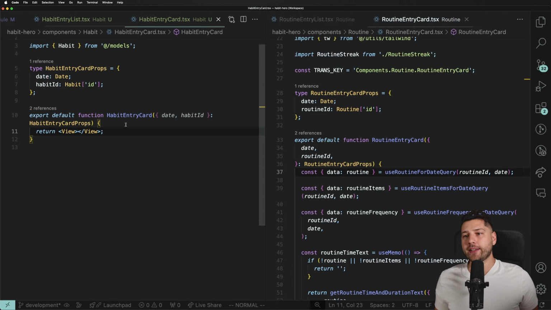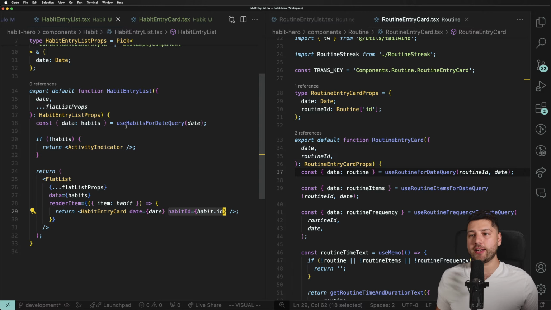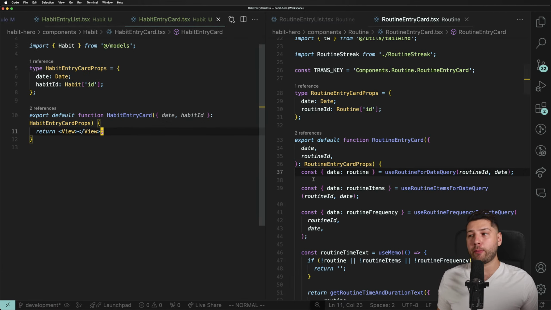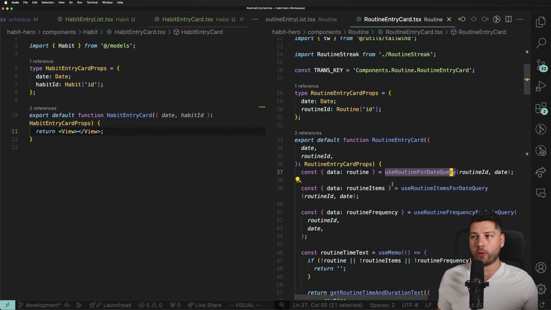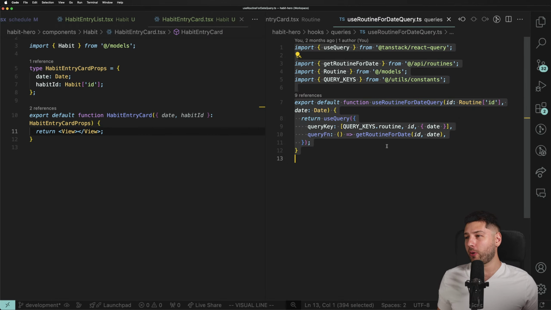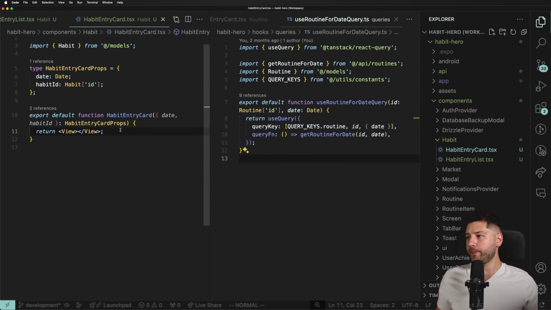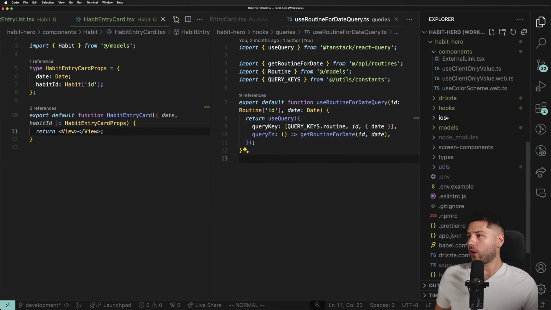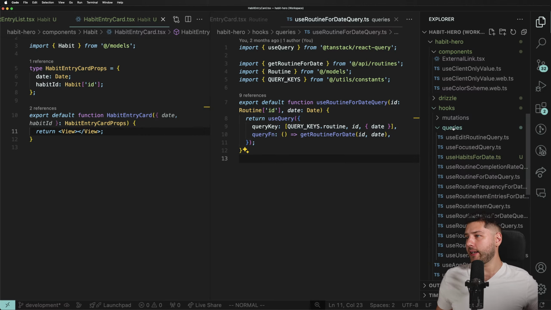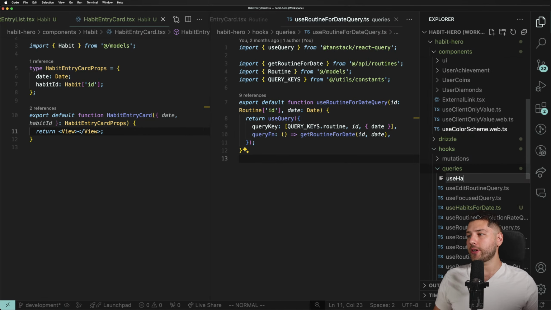Great. So inside of here, we need the singular version of the habit query because as you can see here, this is useHabitsForDateQuery, plural, right? So it takes in a date with no ID. We need to create the same one for the individual habit, just like we have here, useRoutineForDateQuery. So let's take the easy route, honestly, and just take all of this query, copy it, come here, and then we're going to open up our folder, find our hooks and then queries, and here we're going to create a new file. We're going to call this useHabitForDateQuery.ts.